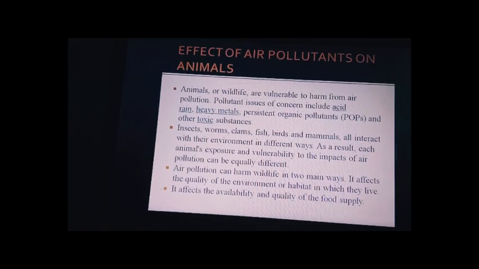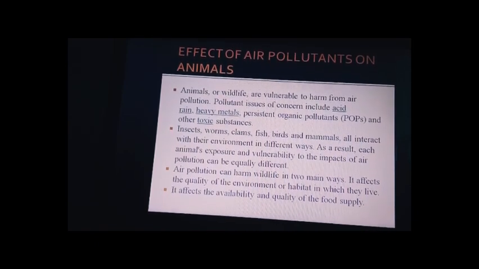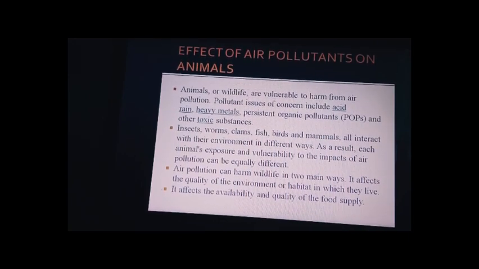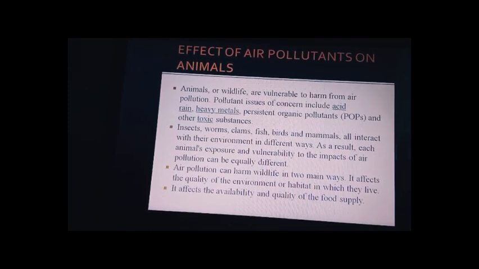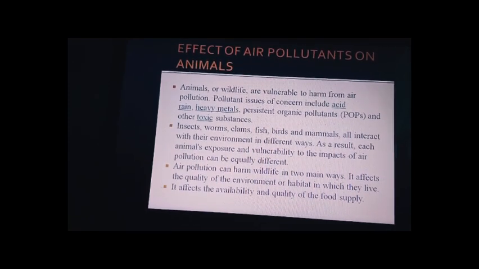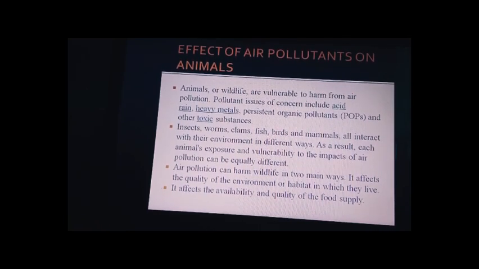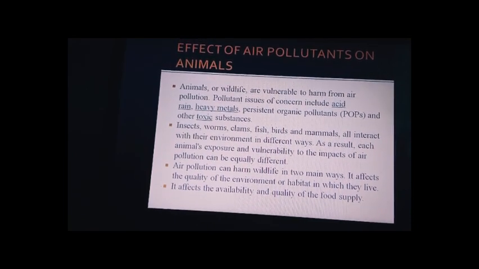They form toxic things for the animals as well. Along with that, insects, worms, fish, birds, mammals, etc., which are present in our environment, will get affected in their health in different ways. The fishes may die due to the pollution of the water, and if you consume that particular fish, then you are going to get health disorders.